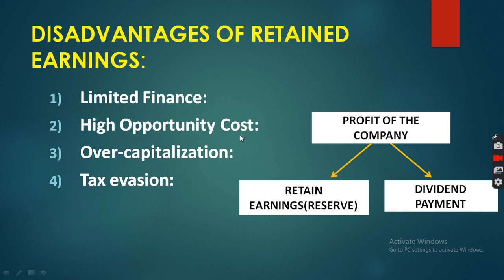Opportunity cost, in simple meaning, is that if you have many options, 2, 3, 4, 5 options, and more alternatives are available, then opportunity cost means the next best alternative you have to forgo or sacrifice. For example, whenever a company earns a profit, the company has two options. First one is retained earning and second one is dividend payment.